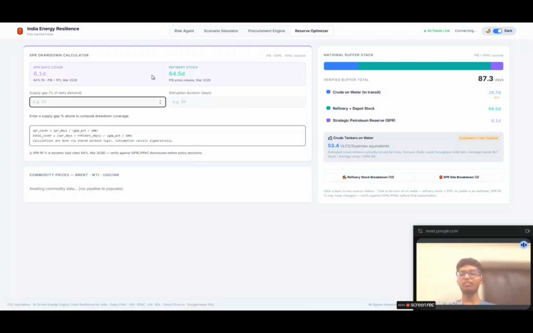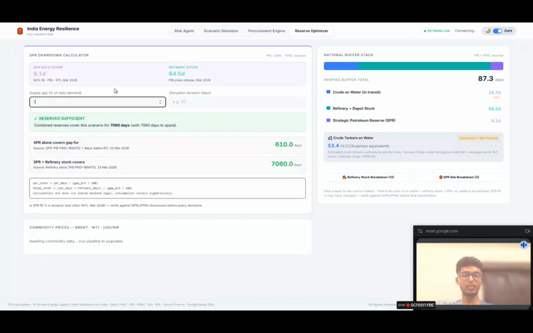Now let's talk about this calculator, the supply gap. Let's suppose disruption has happened at the Strait of Hormuz and the supply gap is 20%. Let's take 25% for easier calculation. So our reserves can last up to 24.4 days. How? As I said, 6.1 days for 100%, so 24.4 days will come for 25%, right? 6.1 times 4 is about 24.4. And similarly for the SPR, 64.5 becomes 282.4. If I keep it at 50, then the numbers will change, right?